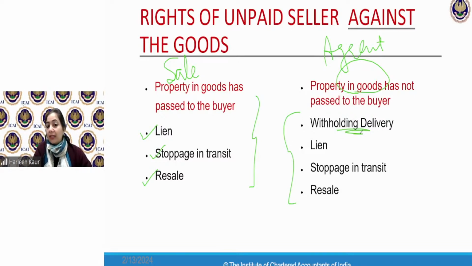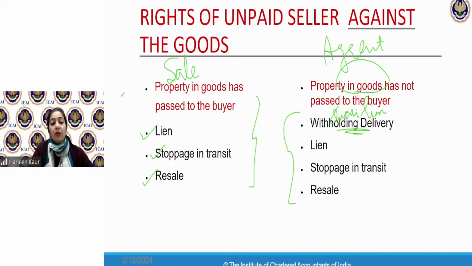The only additional right is withholding delivery, which is also known as quasi lien. Don't worry, we have all these terminologies covered in the study material. I'll explain it to you. For now, just write this down: withholding delivery is also known as quasi lien. Quasi lien.